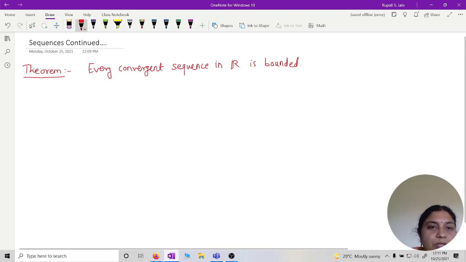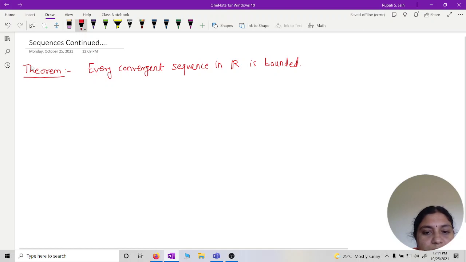So what is meant by a bounded sequence? Xn is said to be bounded if we can find a real number m such that mod of xn is less than or equal to m.